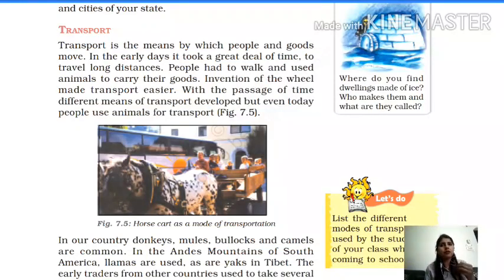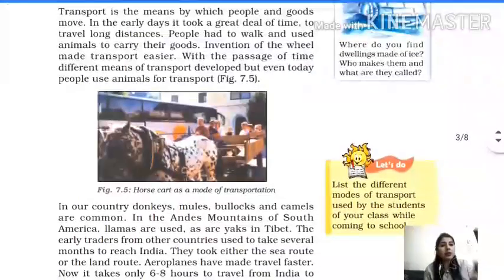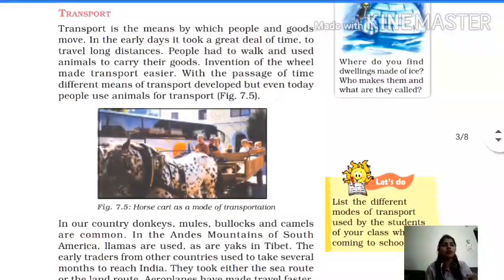If suppose we want to go from here to Delhi, so how many hours? Hardly it will take 3 hours, right? So in the earliest time it was too tough, even from one place to another. If we were supposed to go 30 kilometers, it will take a lot of time if we go by foot or by any animal. So in the old times, in our ancestors' time, people used to go on their own, by walking or by taking help of any animal. It's maybe any camel, it's maybe any horse, right?